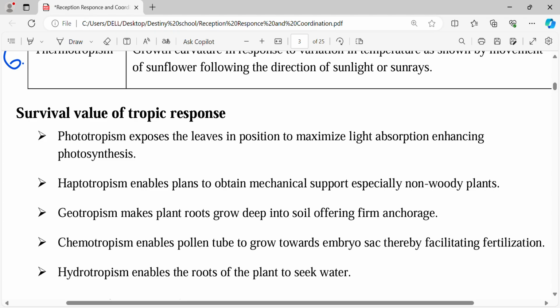So that is the importance. Phototropism exposes the leaves in position to maximize light absorption, enhancing photosynthesis. The second one is haptotropism. Remember, haptotropism is also called thigmotropism. How does it help? Haptotropism enables plants